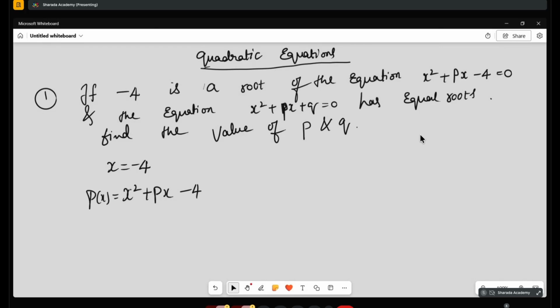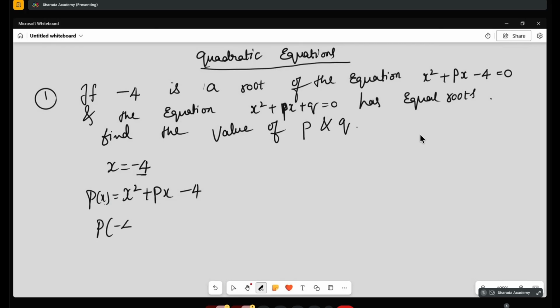P of x is equal to x square plus px minus 4. Okay, we are doing quadratic equations revision. So now x is equal to minus 4 is the root. That means if I substitute x is equal to minus 4, the total answer of that will be 0. That is the meaning of root. Correct?